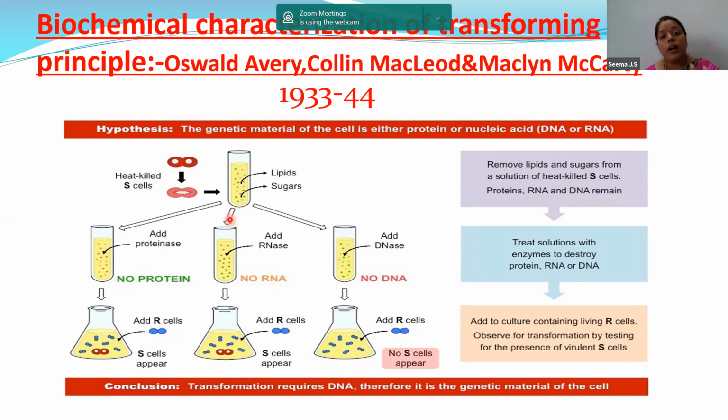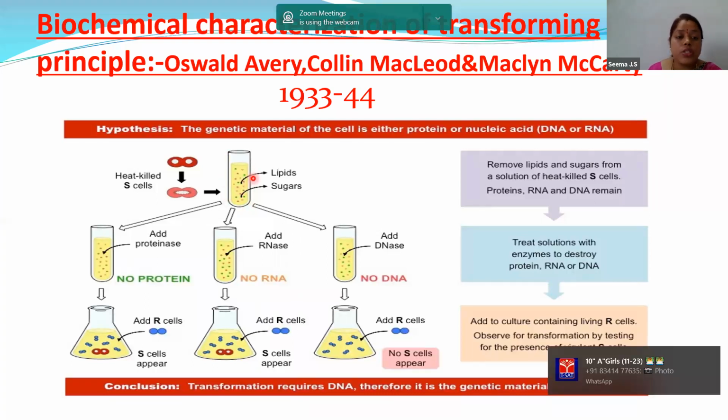So, first, what did these three scientists, Avery, MacLeod, and McCarty, do? In the test tube, they collected the chemical substances of the S cell. First, they eliminated lipids and sugars using some enzymes. That means this substance is free from lipids and sugars. Then what substances are present in this liquid?